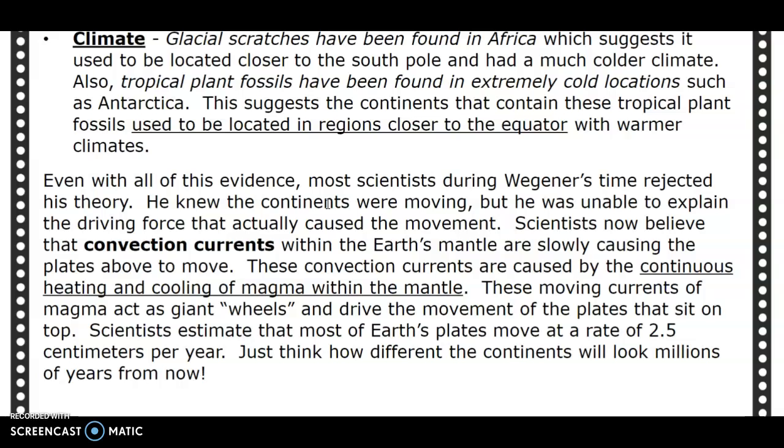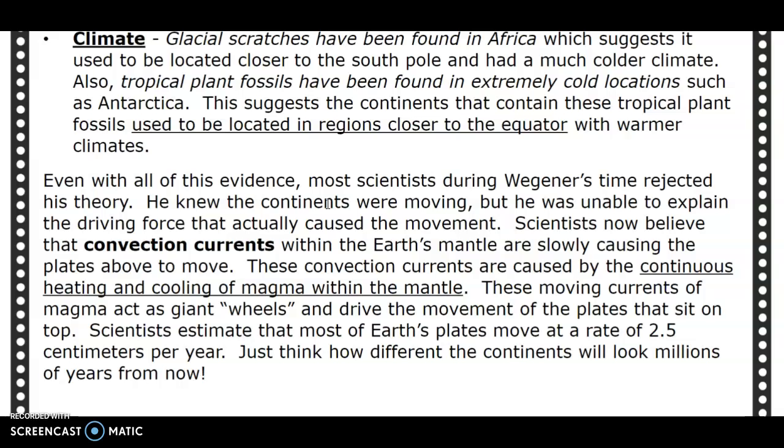Even with all of this evidence, most scientists during Wegener's time rejected his theory. He knew the continents were moving, but he was unable to explain the driving force that actually caused the movement. Scientists now believe that convection currents within the Earth's mantle are slowly causing the plates to move. These convection currents are caused by the continuous heating and cooling of magma within the mantle.